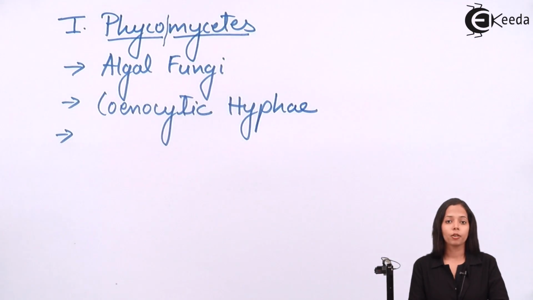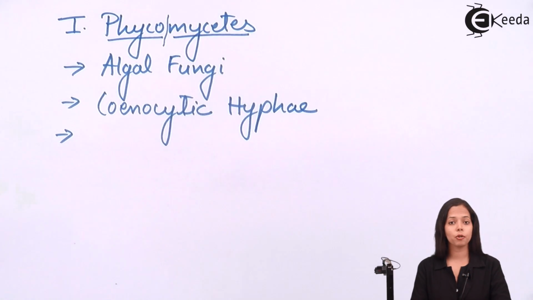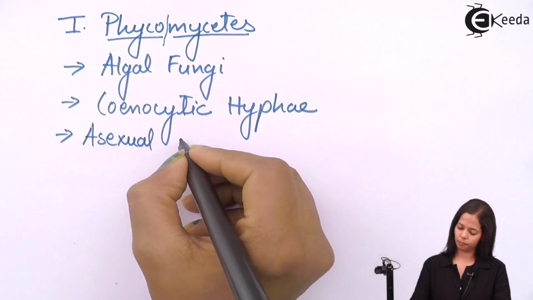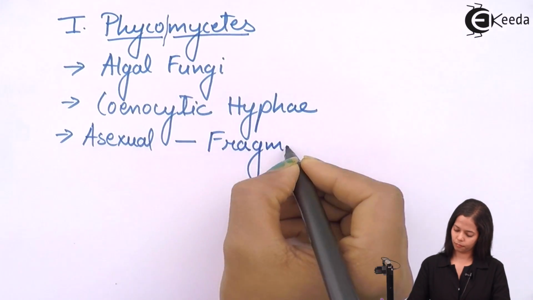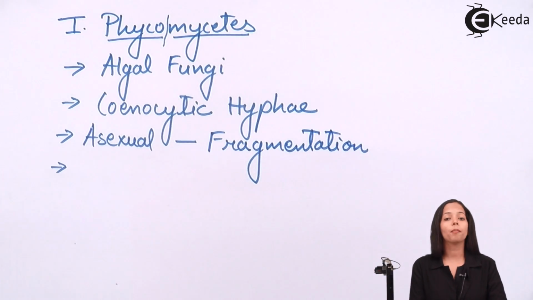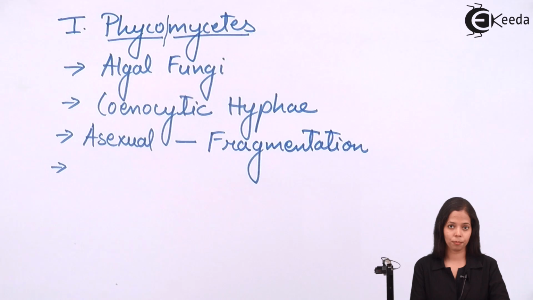Now, the mode of reproduction. They carry out both asexual and sexual. Speaking about asexual, they carry out fragmentation. Now speaking about sexual reproduction, the process is carried out with the help of spore formation.